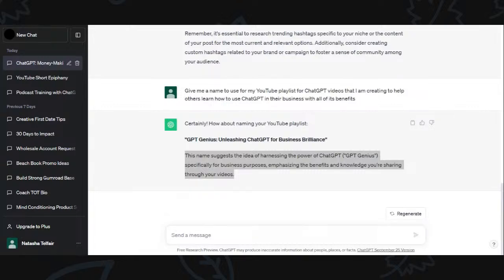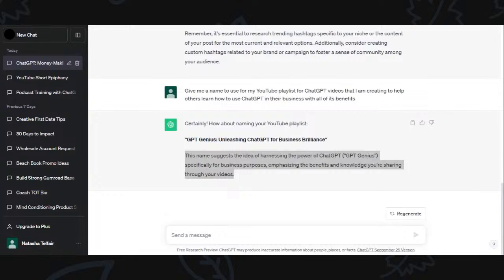These methods will apply to any business, product, or service, providing you give ChatGPT the correct information and commands for optimal output.